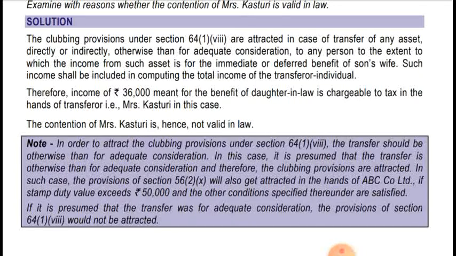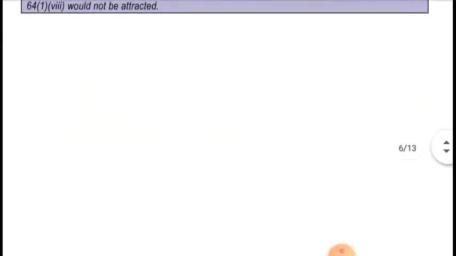In such case, the provision of section 56(2)(10) will also get attracted in the hands of ABC and Company if stamp duty value exceeds 50,000 and other conditions specified thereunder are satisfied. If it is presumed that transfer was for adequate consideration, the provision of section 64(1)(8) would not be attracted. So they are assuming that it was for inadequate consideration, so they are applying the provision of section 64(1)(8). Okay, hope it's clear.